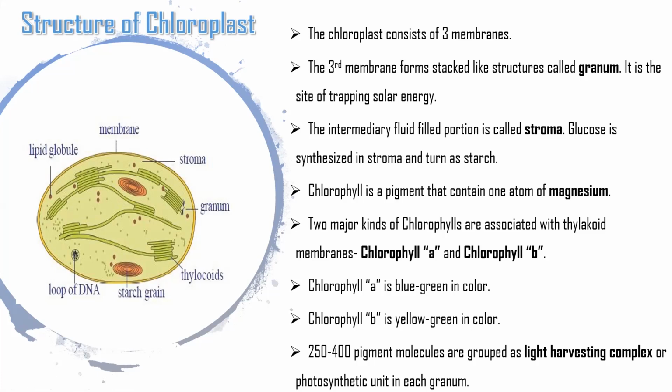So the light harvesting complex plays a major role in photosynthesis. How does it play a major role? Because it traps the solar energy. This solar energy can activate the chlorophyll molecule. And what will happen after the activation of the chlorophyll molecule? So let us discuss.